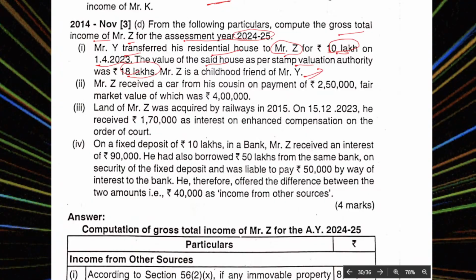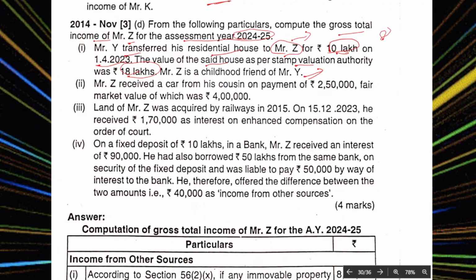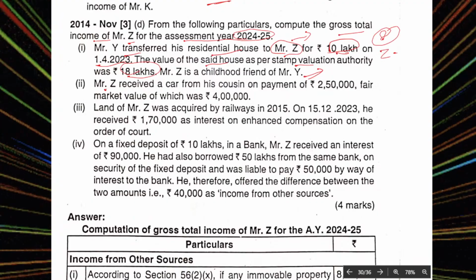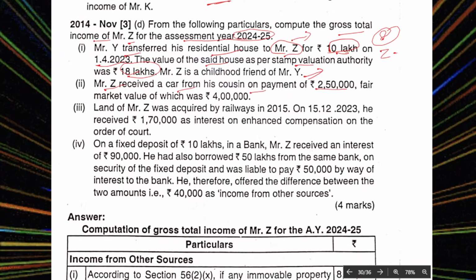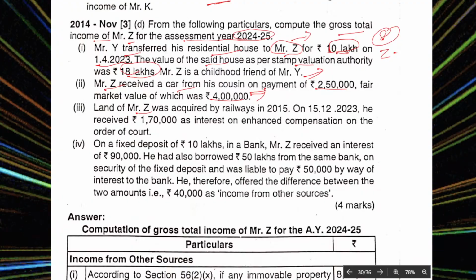Z is a childhood friend of Why, so Z got it for 10 lakhs, and 8 lakhs is other income. Z received a car from his cousin on payment of 2,50,000. The fair market value is 4 lakh. Relative party, no issue.